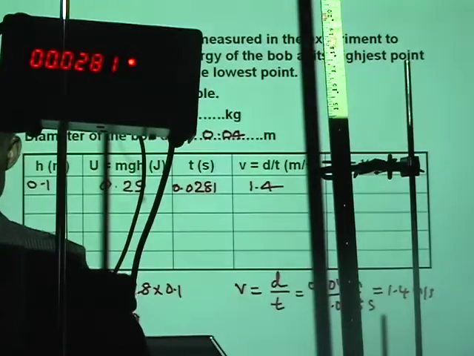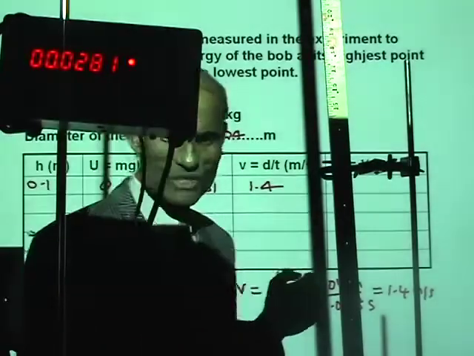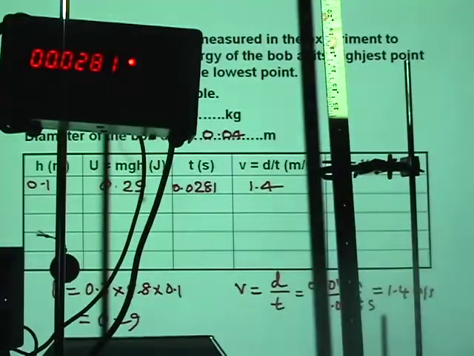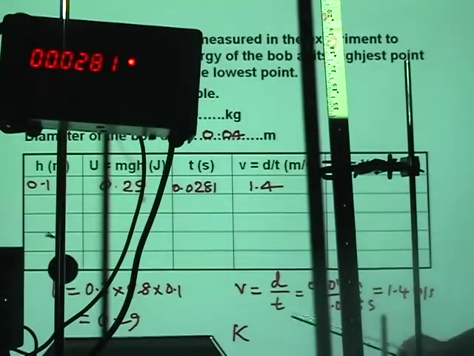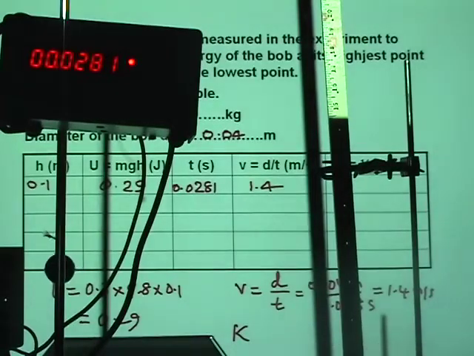And we measured the velocity at that position, and the velocity is 1.4 meter per second. Let's calculate the kinetic energy. Kinetic energy is 1/2 mv squared. So look where I'm going to calculate. Can you see that? I calculated the velocity here. I'm going to calculate the kinetic energy at the bottom.